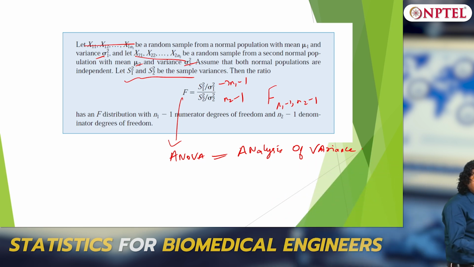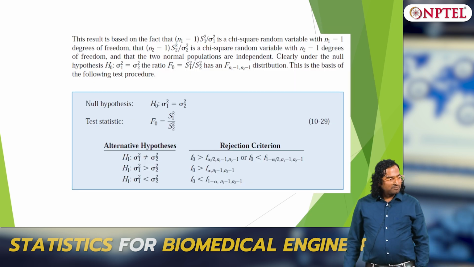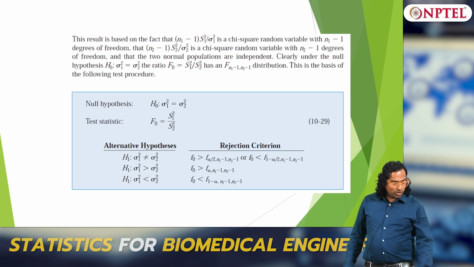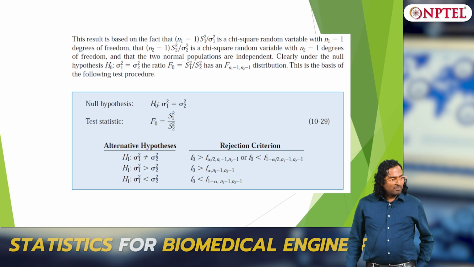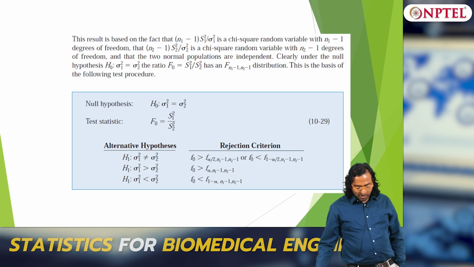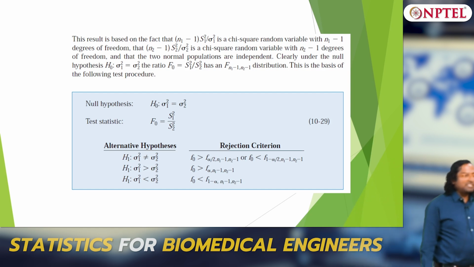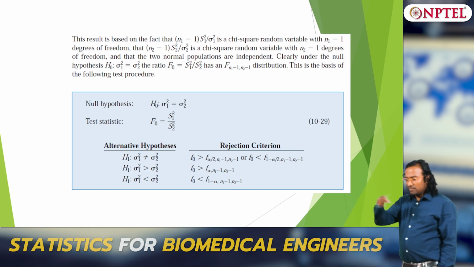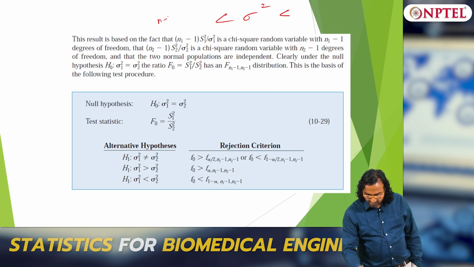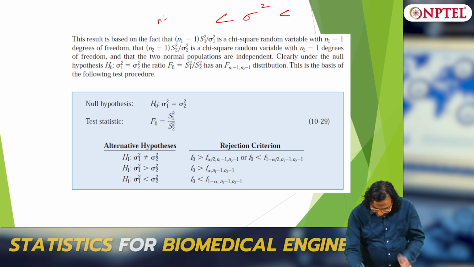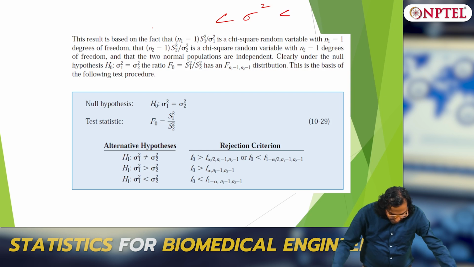So how would I give a confidence interval? My F distribution is a ratio, and what is my confidence interval? For chi-square, what is the confidence interval? Sigma squared lies between these limits. I forget, this is n1 minus, okay, let me pull up that slide.